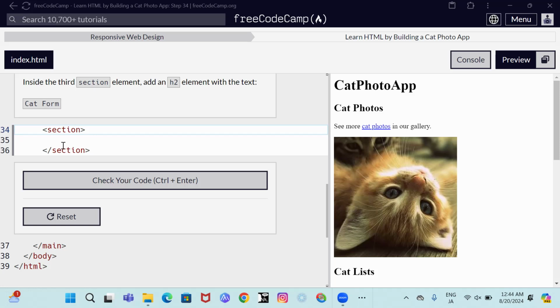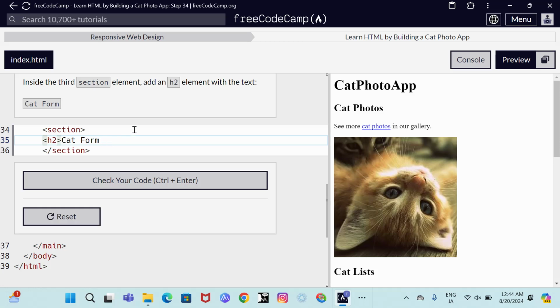So inside should be right here, and we're going to add an H2 element. So we're going to click here, open H2, and close. So we have the text cat form copied, and we paste it here.